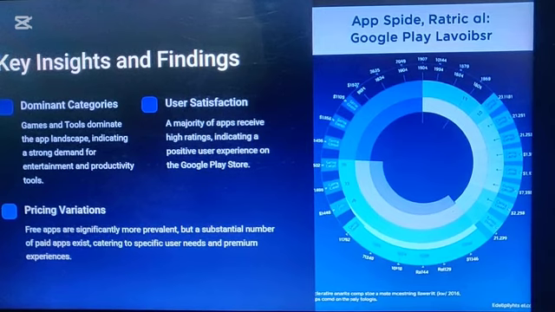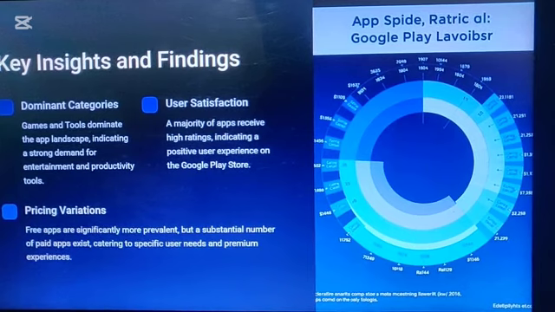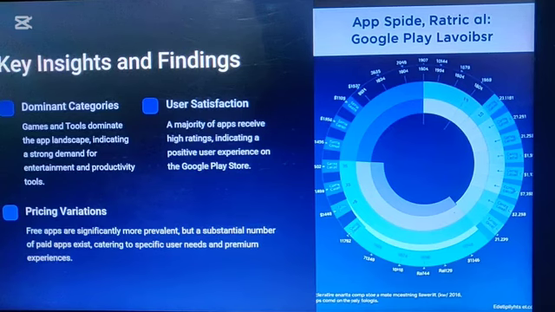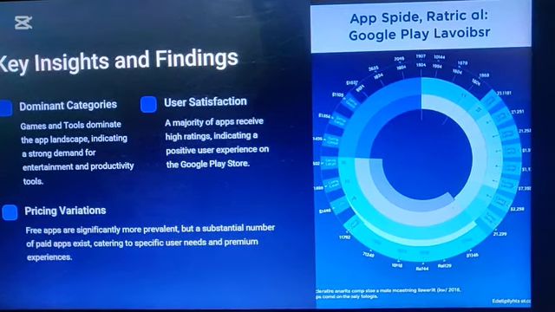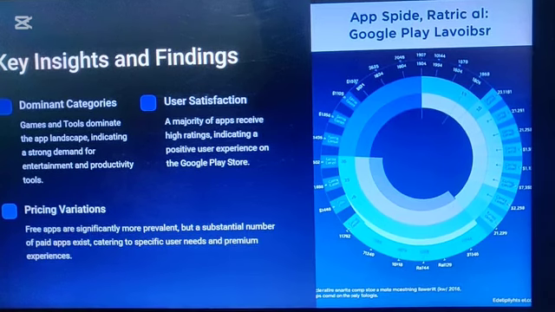Free apps are significantly more prevalent, but a substantial number of paid apps exist, catering to specific user needs and premium features. So we can get to know what kind of apps we can build and publish as paid, and what kind of apps users need to be free. Accordingly, we can develop and build and grow our organization or software house, whatever we are working in.